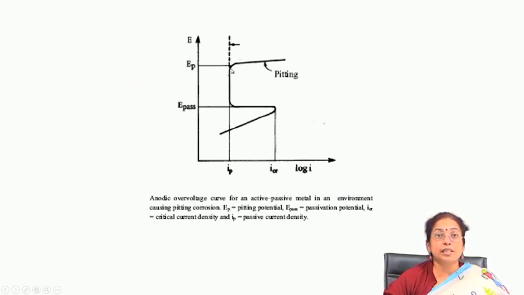This pit initiation potential can easily be measured by electrochemical techniques, and if you are interested in knowing the pit propagation potential, then you have to do the cyclic polarization study.